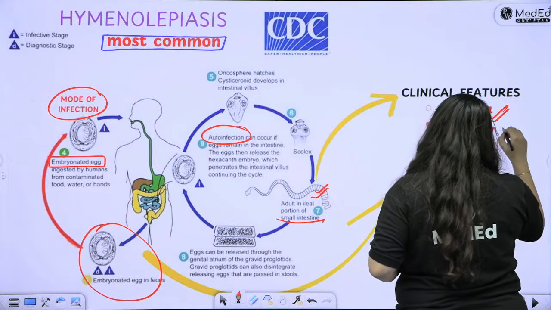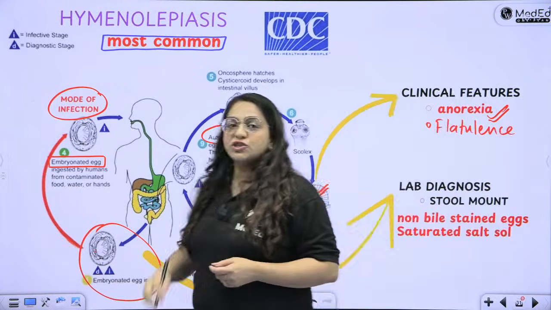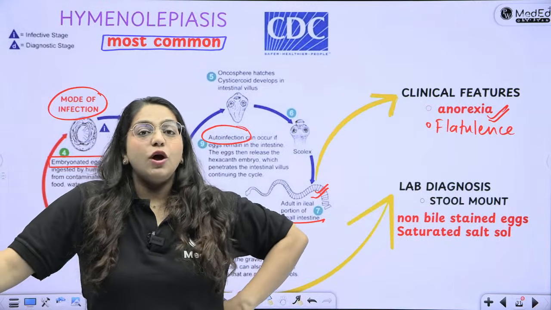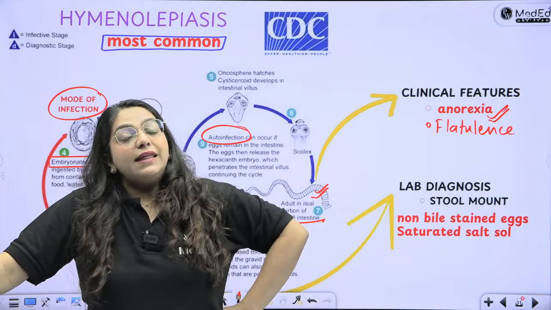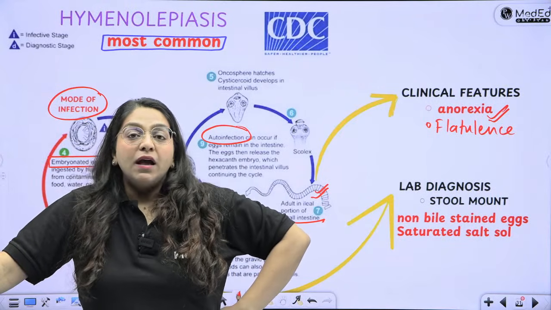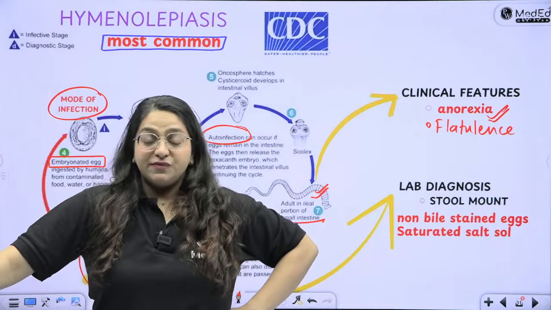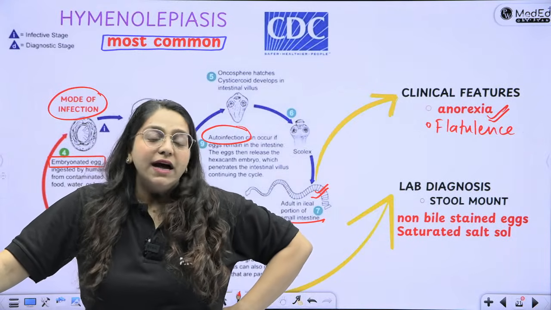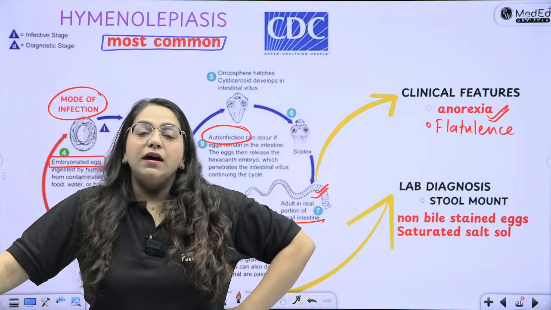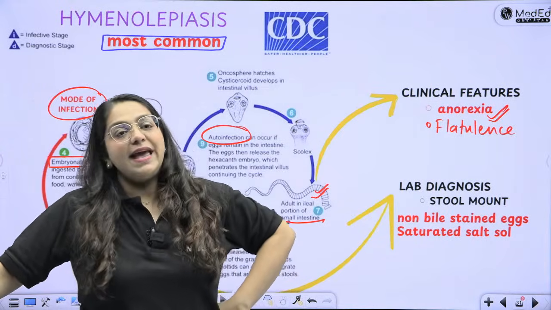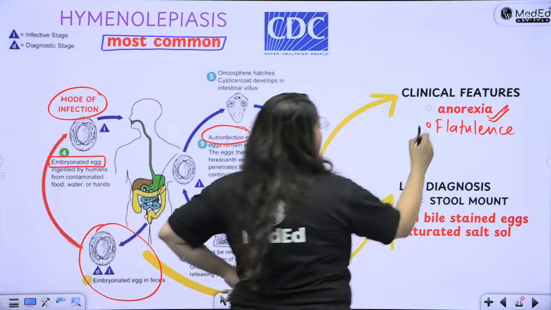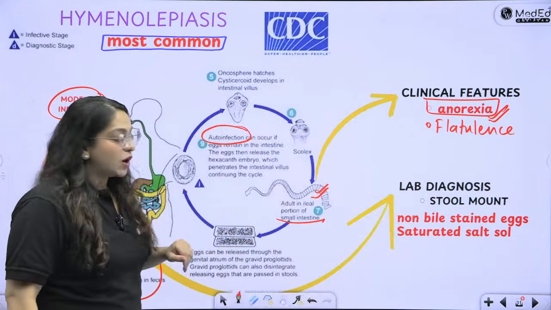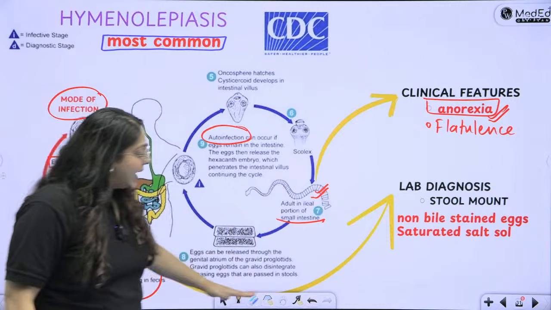So anorexia and flatulence are the most important associated features of H. nana. This is a question which examiners like to ask in vivas, because mostly for all parasites you end up saying that it is diarrhea. Diarrhea is a feature, diarrhea is a feature. But for H. nana, somehow even more important than diarrhea are flatulence and anorexia. So you have to say anorexia as a very important feature of hymenolepiasis or H. nana. Of course, for the lab diagnosis, what will you do? You will pick up the egg in the stool.